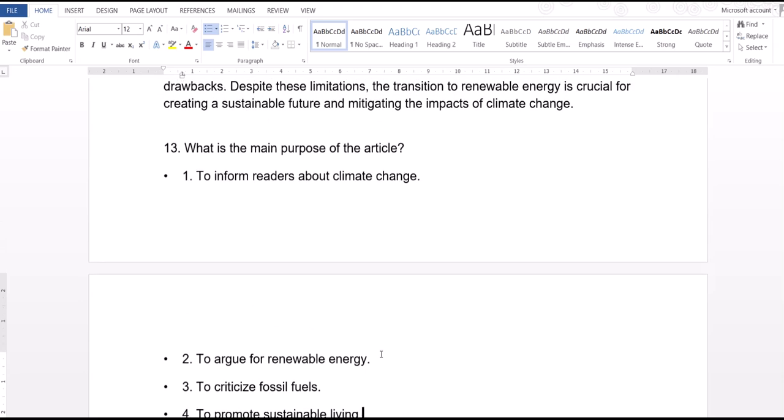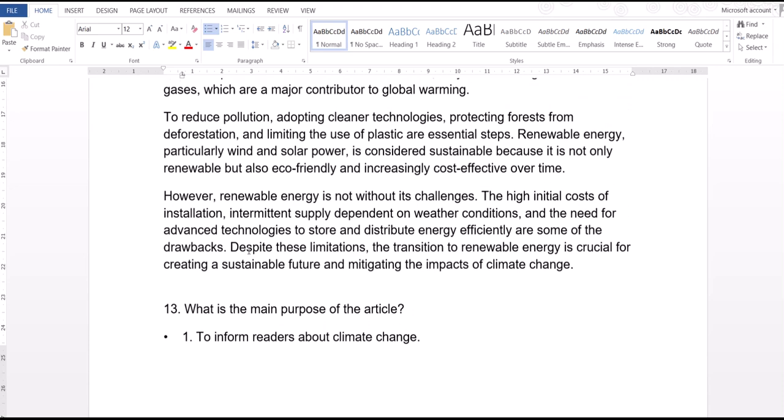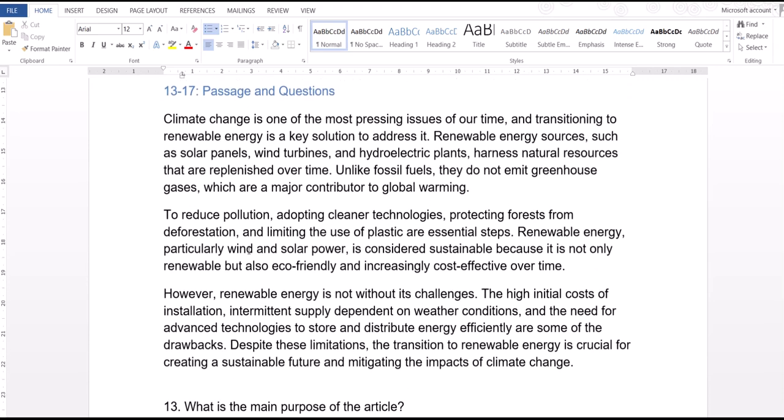So here we have to choose whether it is talking about informing readers about climate change or arguing for renewable energy. These are the two options we have here. If you look at the passage, it started with climate change is one of the most pressing issues of our time, and transitioning to renewable energy is a key solution to address it.